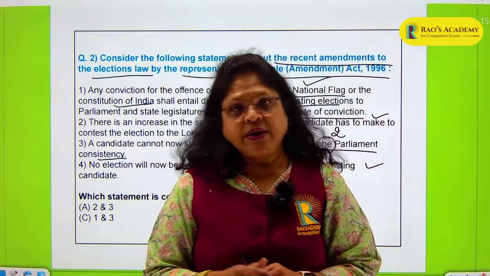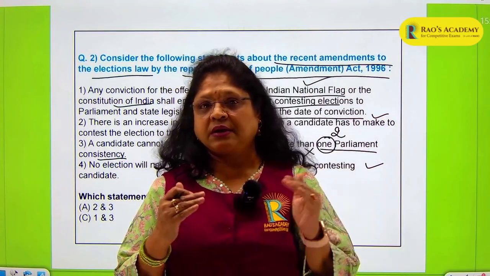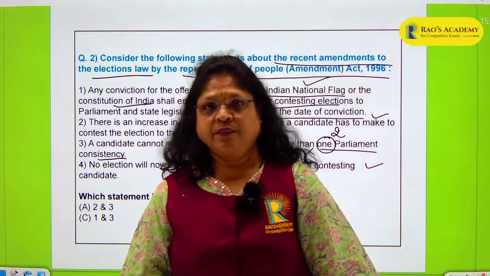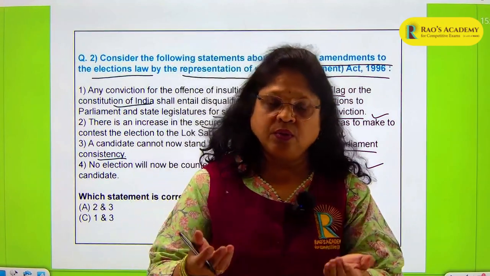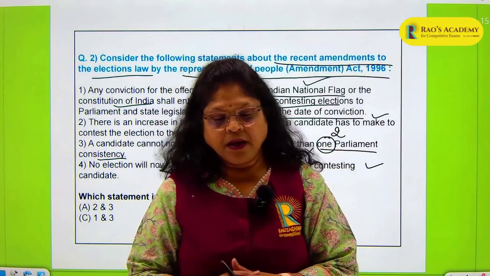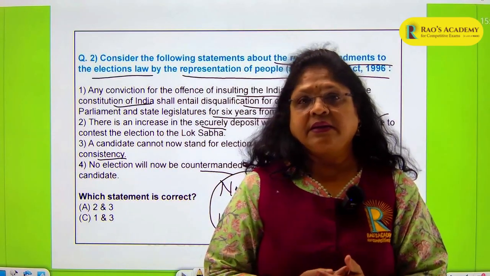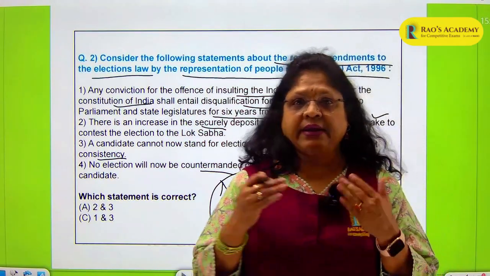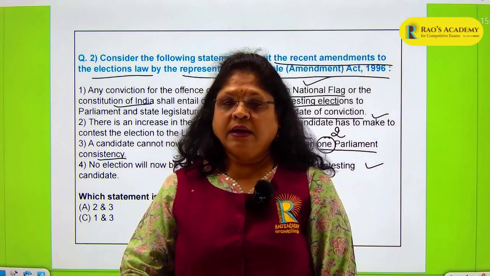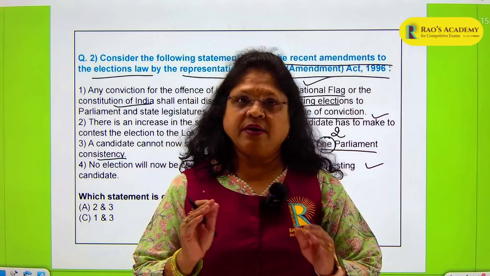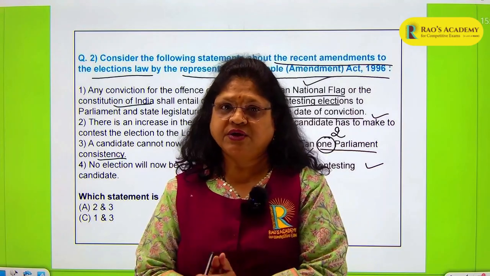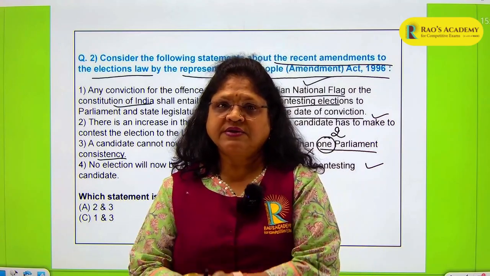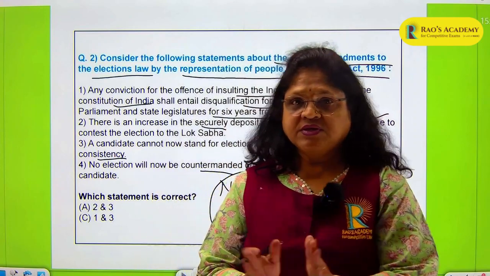So in Article 324, we had the establishment of the Election Commission. In Article 325, we have the provision of universal adult franchise, where you have people voting for their own candidates in the elections directly. And also it says that there should be no discrimination in the electoral rolls on the basis of religion, caste, race, sex, or any other kind of discrimination. Where a person is fulfilling the qualifications of being an elector, he has to be on the electoral roll, whatever his caste, whatever his race, whatever his sex, whatever his religion. Okay, so this has to be very clear.